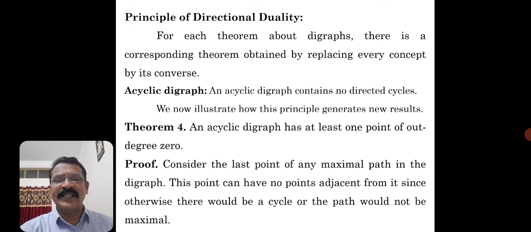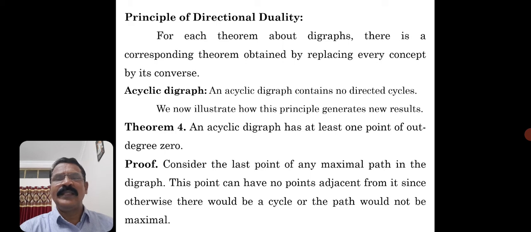Now we'll consider one important result. What is that? An acyclic digraph has at least one point of out degree 0. So whenever you consider an acyclic digraph, there will definitely be at least one vertex whose out degree is 0. What do you mean by out degree?